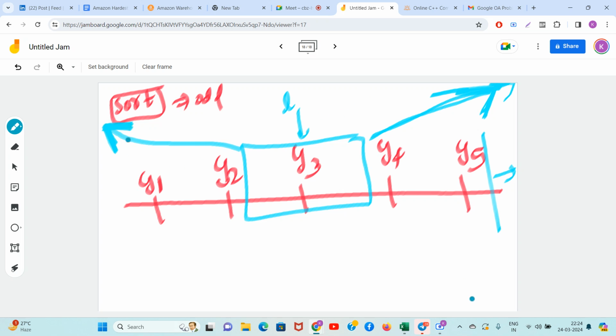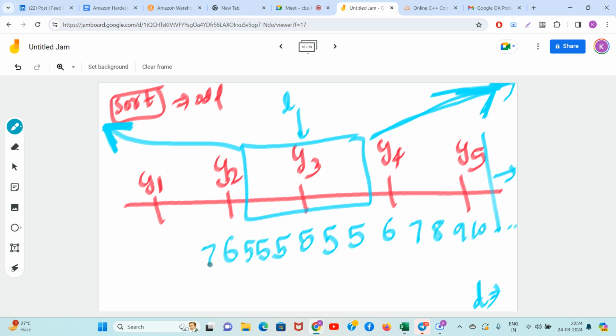So if the d is given to you, suppose here the cost was 5, and from here it started increasing: 6, 7, 8, 9, 10, like this. Here the cost was 5, and from here it only started increasing: 6, 7, 8, 9, 10, 11, 12, it keeps increasing like this, okay? It is increasing.